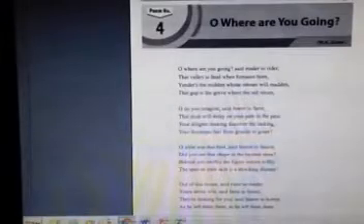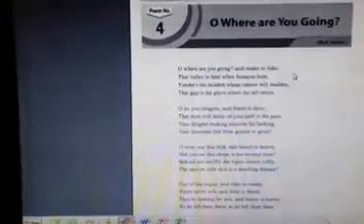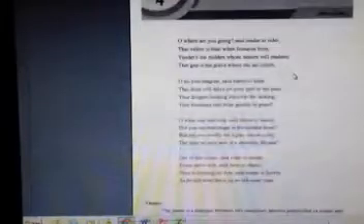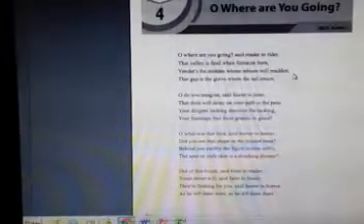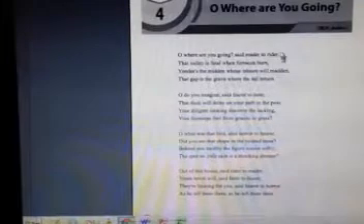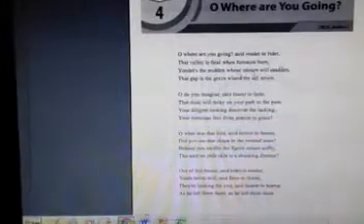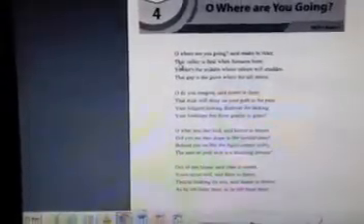Okay beta, let's start our very first stanza, and there are four stanzas in this poem. They are in the form of quatrain, meaning there are 4 lines in each stanza. So let's start what the poet is saying.